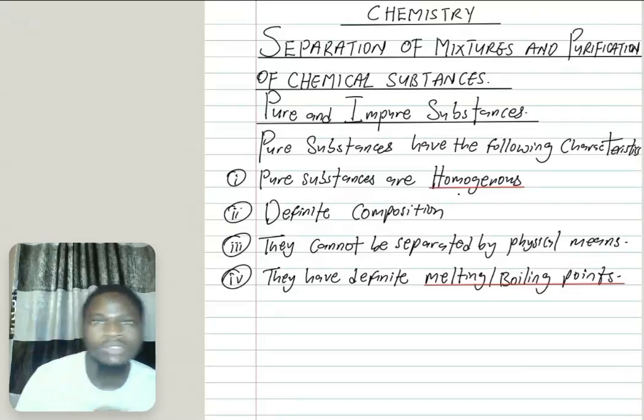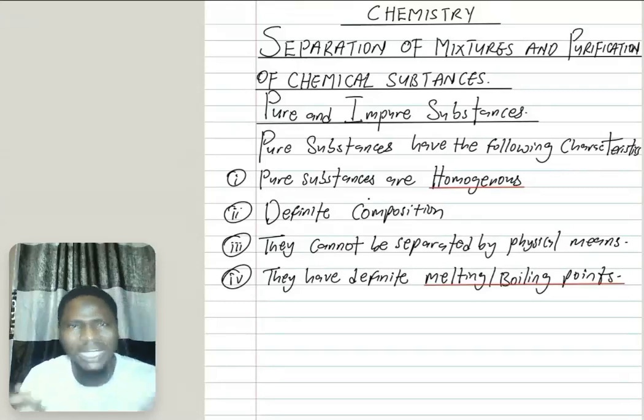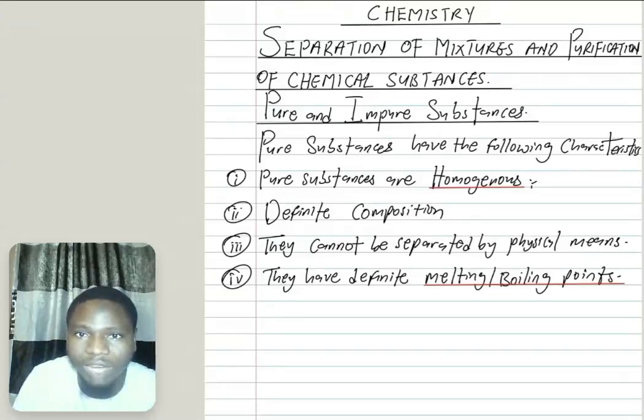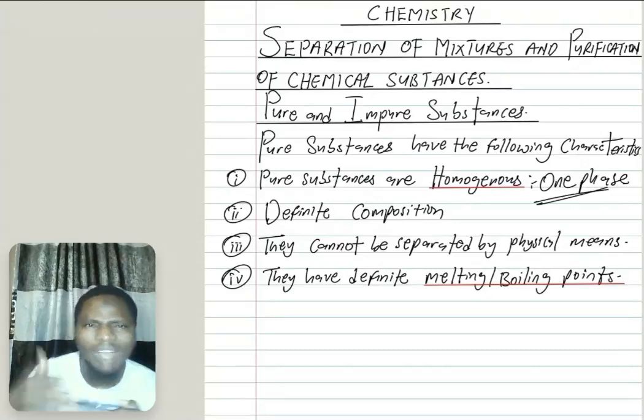For example, if you have pure water in a transparent bottle, you cannot observe any other phase. A homogeneous substance only has one phase. That is, you cannot observe another phase again.